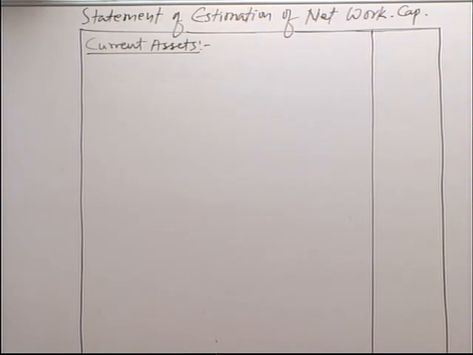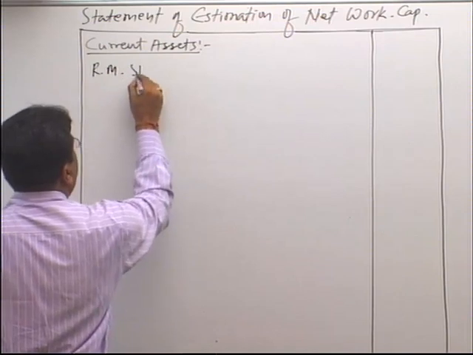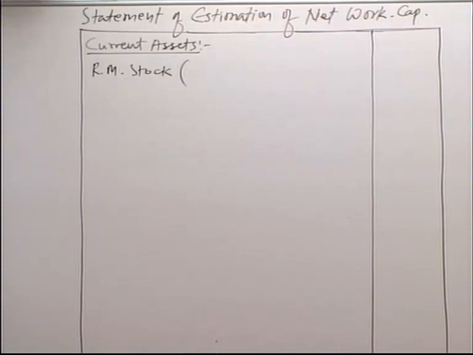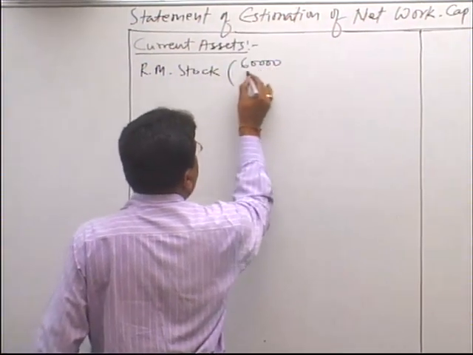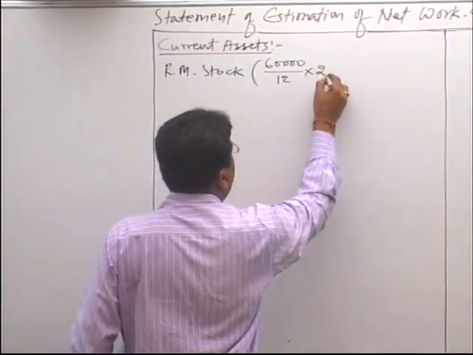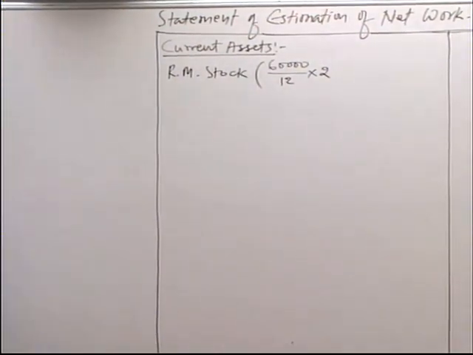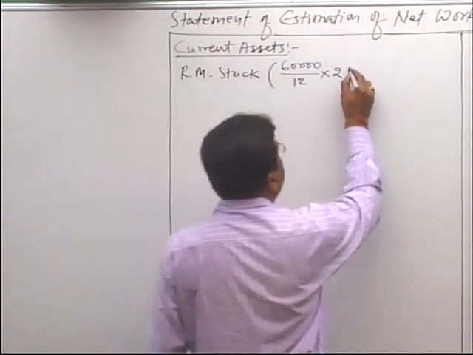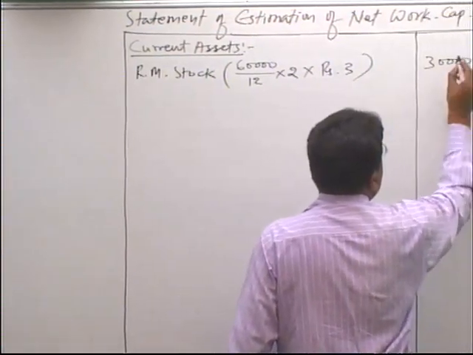Now, please see, first is raw material stock. Raw material stock remains in stock on an average for 2 months. So, annual production 60,000 divided by 12 into 2 will give you units of raw material stock, and to convert it into rupees, multiply by raw material price per unit, that is 3 rupees. So into rupees 3, it comes to 30,000.